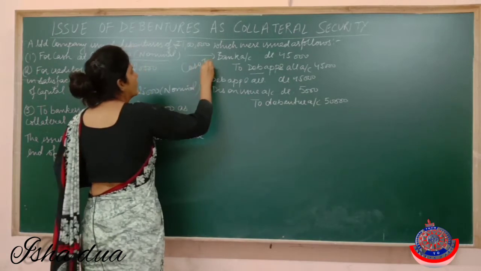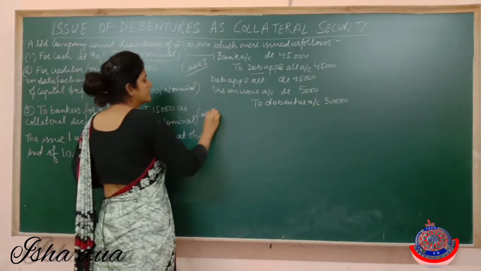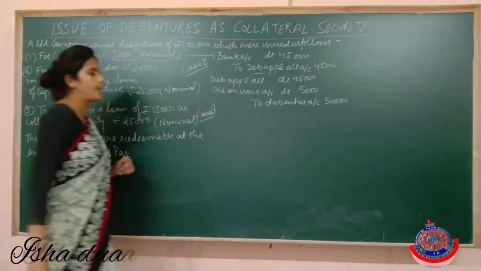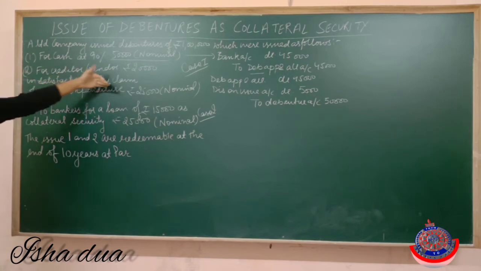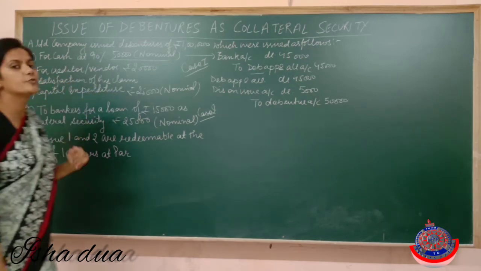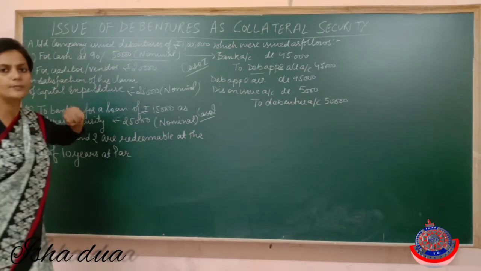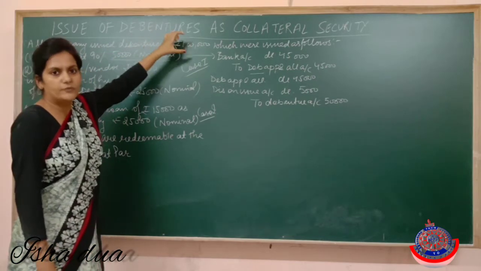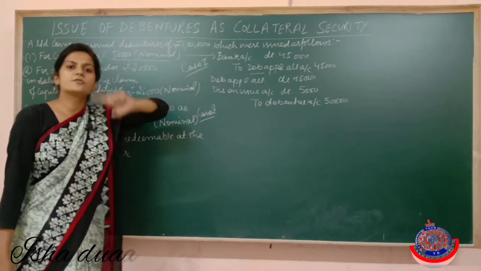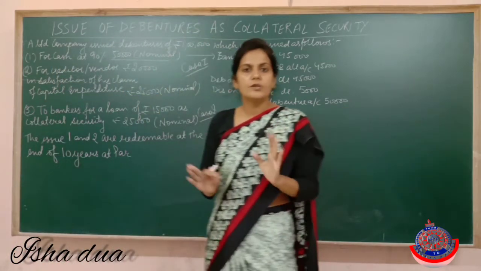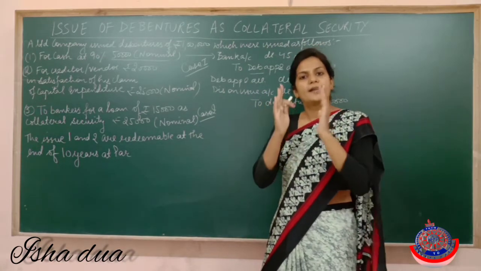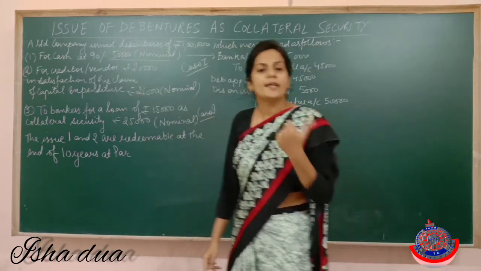This is case 1. Now come to case 2. Case 2: for creditor, vendor rupees 20,000 in satisfaction of his claim of capital expenditure rupees 25,000 nominal. Now what is the meaning of this line? Out of debentures of rupees 1 lakh, debentures of rupees 50,000 we have issued to public. So how many are left now? Debentures of rupees 50,000 are left with A Limited. So what does A Limited do?